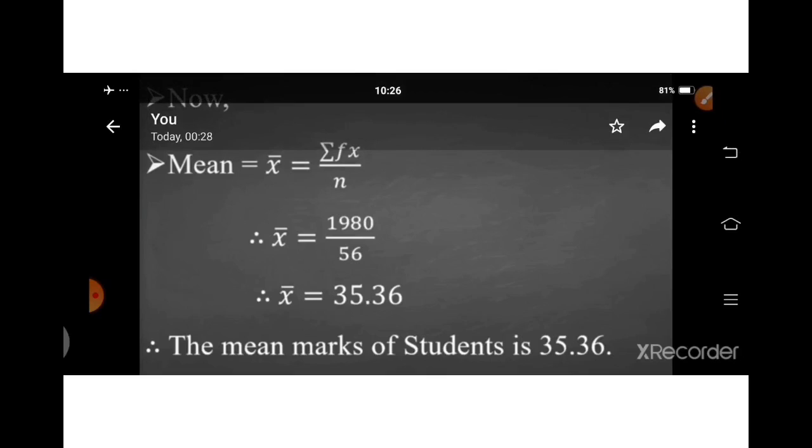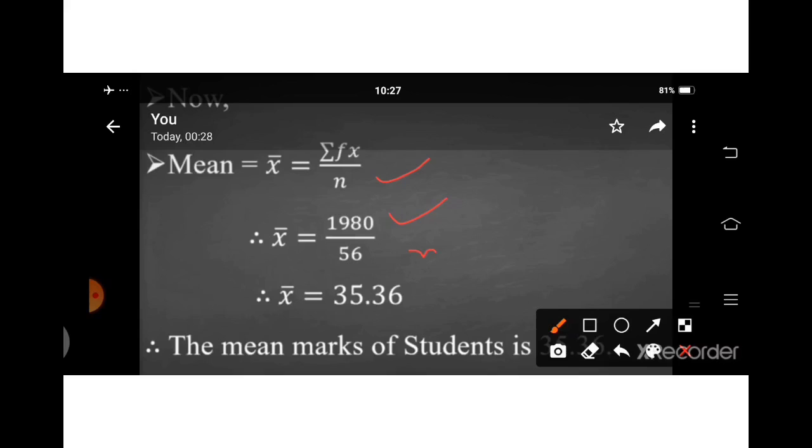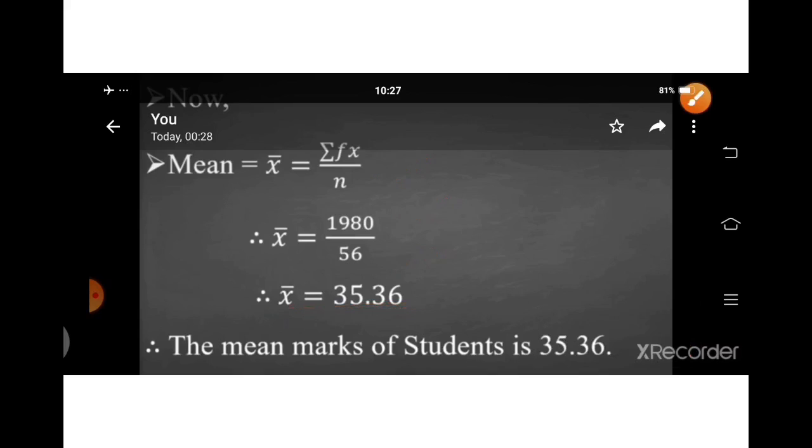We will put it in the formula mean equal to sigma fx upon n. Sigma fx equal to 1980. N means total of frequency column, 56. N equal to 56. We will divide 1980 by 56. We will get mean equal to 35.36. The mean marks of students is 35.36.